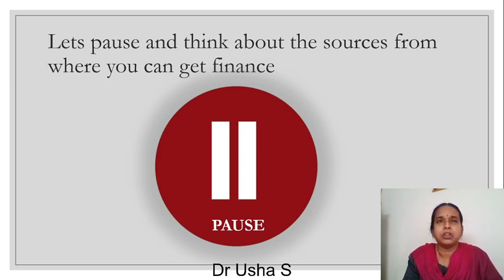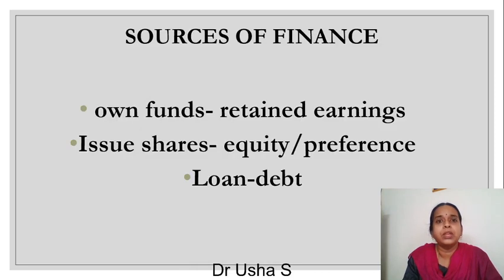Probably you might have thought of using your own funds or getting your friends' funds or borrowing from a bank. So you have own funds or retained earnings. In the case of a company, you can issue shares. It may be equity shares or preference shares, or you can take loans, maybe from a bank or from a financial institution.